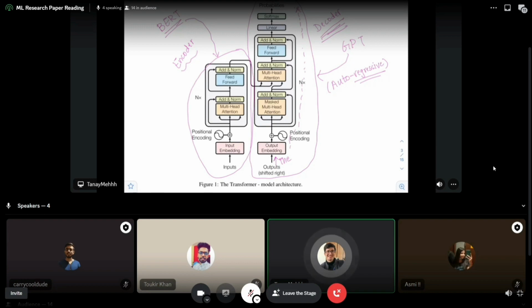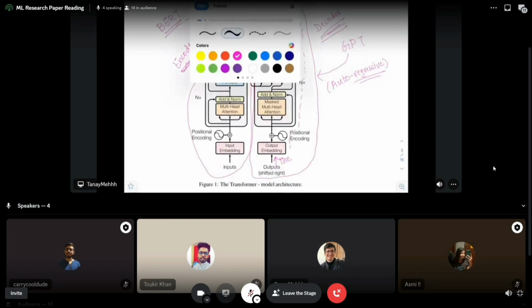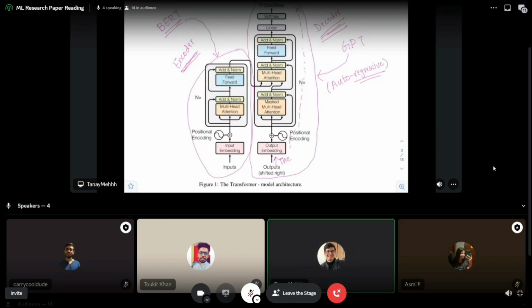So this part, the encoder model, the job of this model is to learn what English is. So let's say this whole model, the transformer, I trained it for 50 epochs on English language data, right? The job of the encoder part is then going to be to learn the semantics of the English language, right?